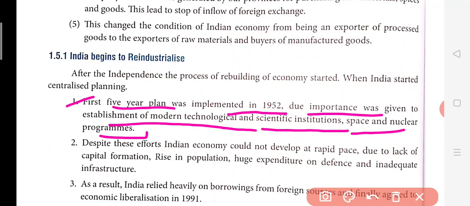Modern technologies were used. In agriculture field also different scientific techniques were used, so that we can increase the production of crops, so that we would be in condition to sell those products in the other countries. Now after that, the space and nuclear programs were made, so this made us strong. Despite this effort, the Indian economy could not develop at a rapid pace due to lack of capital formation.